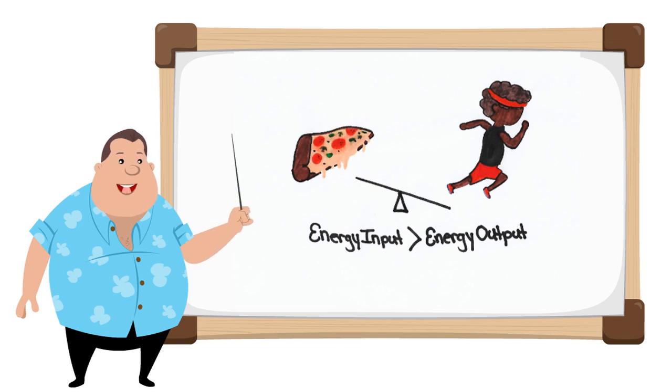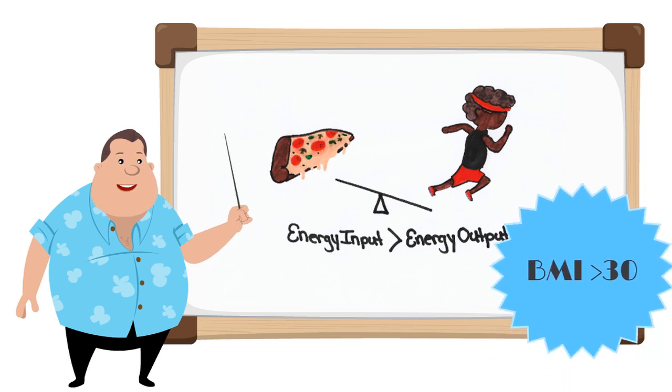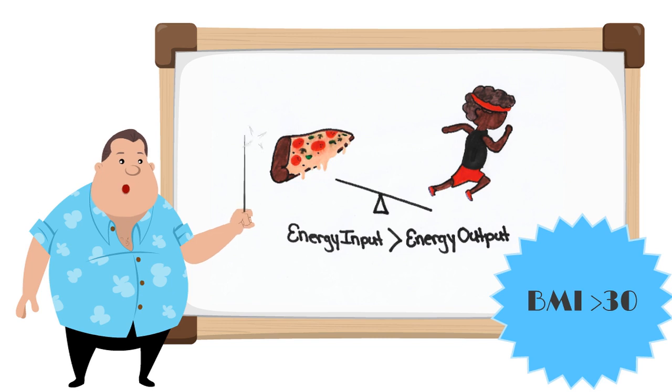Obesity is caused by an energy imbalance in which energy input exceeds energy output, leading to an accumulation of excess adipose tissue. In the average healthy individual, energy input is typically equal to the energy output, therefore weight is consistent and homeostasis is maintained. Obesity is characterized by a body mass index of greater than 30.